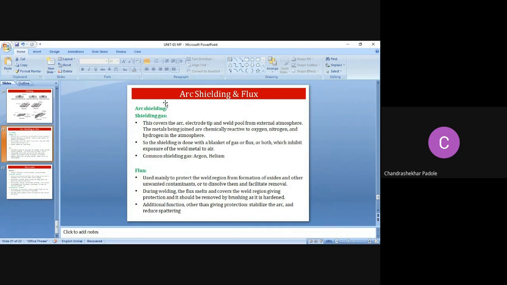it should be removed by brushing. After the welding, this flux can be removed by the brushing as it is hardened. And again, the additional function is that it gives the protection, that is, it stabilizes the arc and reduces the spattering, right?